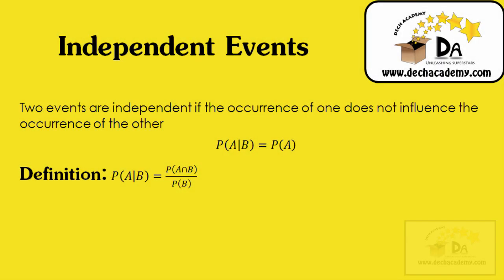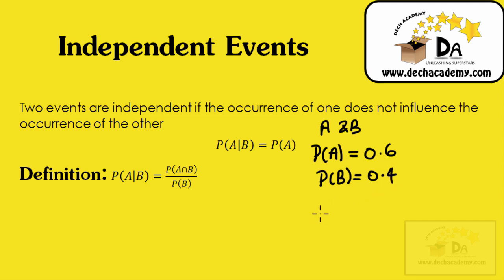This video looks at the concept of independent events. Two events are independent if the occurrence of one does not influence the occurrence of the other. So take for example, we have a case where we have event A and event B, and we're given that the probability of event A is equal to 0.6. And we're also given that the probability of event B occurring is equal to 0.4.